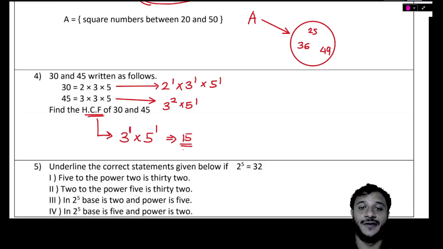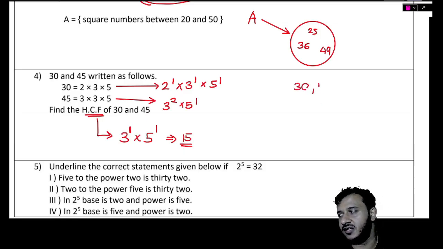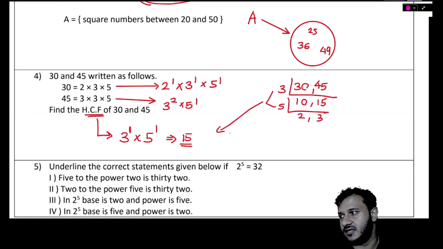That's the way of doing it like this. But if they don't say a method, what do we do? We write down 30 and 50, 45, and we start to divide by the smallest number we can, 3. That's a 10 and a 15. And the other one is 5. 2 and a 3. 3 times 5, that's 15.